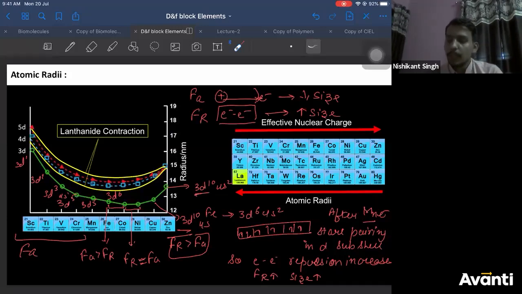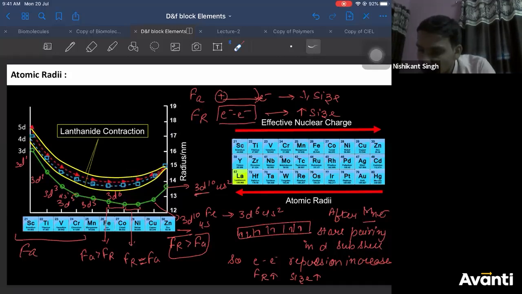Now come to the other series. If you see the other series, they will follow almost the same trend. The only difference you can observe is that the constant part begins at iron, the element next to the iron. Here the constant part was at cobalt. Here the constant begins slightly before. So here two elements had similar size, and here three elements will have similar size, then it increases. It's a U-shaped trend where the constant comes at two elements in the 3d series, cobalt and nickel. In the 4d and 5d series, it comes at three elements.